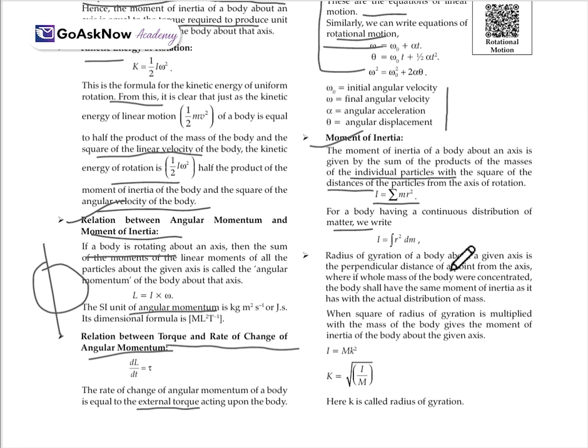The radius of gyration of the body about an axis is the perpendicular distance from the axis at which the whole mass of the body were concentrated, the body shall have the same moment of inertia as it has with the actual distribution of mass. When the square of the radius of gyration is multiplied with the mass of the body, we get the moment of inertia about the given axis: I is equal to mk square. K is equal to the under root of I upon m, where K is the radius of gyration. So this will be the equation for the radius of gyration.